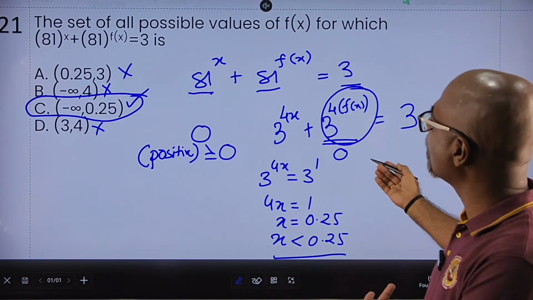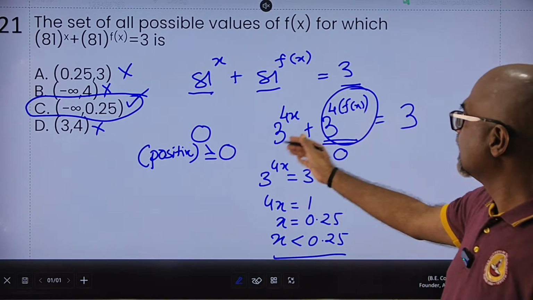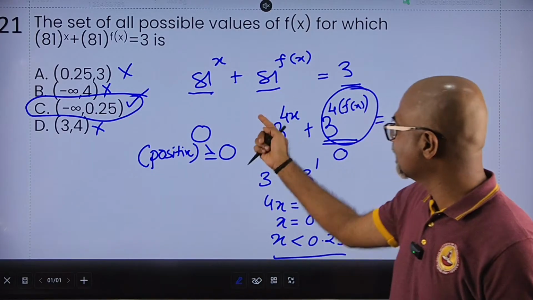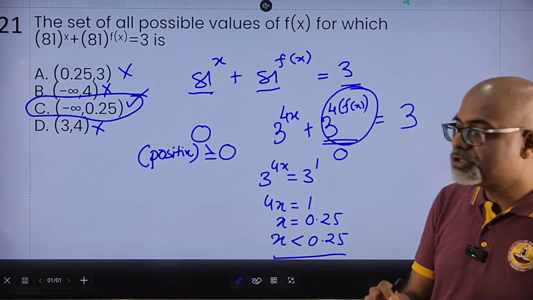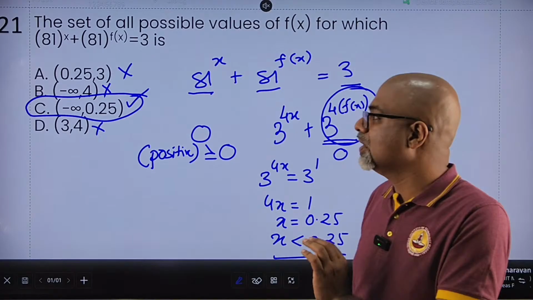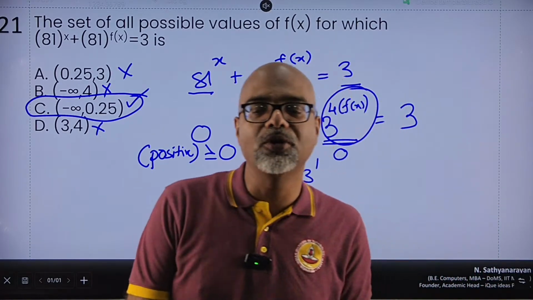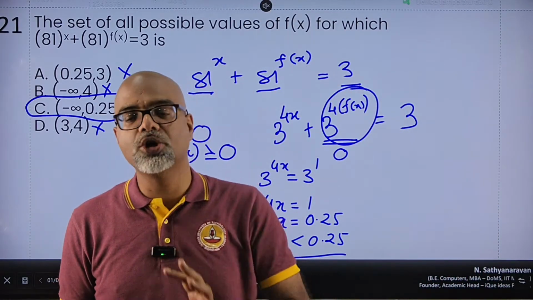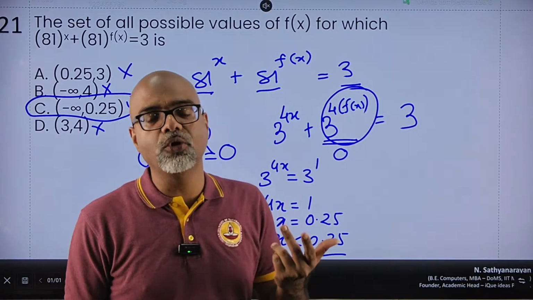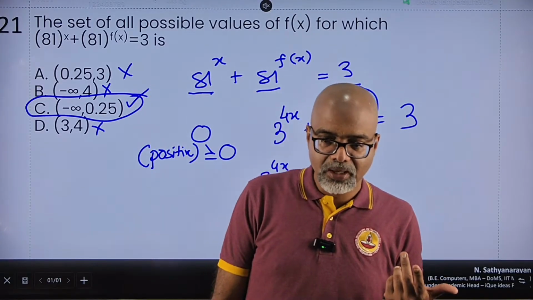Similarly, by the same logic, if x is between this, then f of x also has to be, because both of them are symmetrical. So logically speaking, the value of f of x has to lie somewhere between minus infinity and 0.25. It has to be less than 0.25. That's the only way you're going to get 3 as the answer. I hope you followed this one.